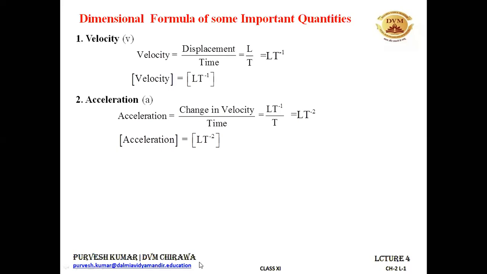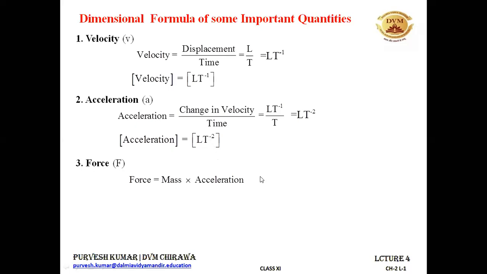Let's take the third physical quantity, that is force. And we all know that force is equal to mass multiplied by acceleration, F equal to ma. In 9th class, you have read this formula. So for mass, we have capital M, and for acceleration, we have the dimensional formula LT minus 2.